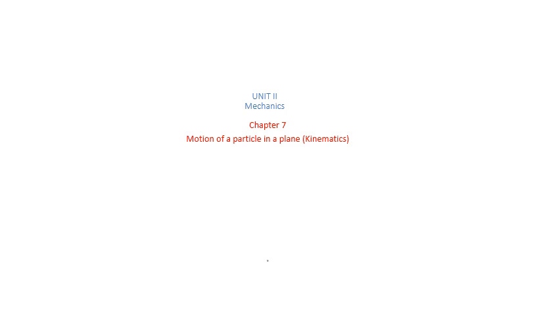Today we are going to study Mechanics, Unit 2, for Grade 11. Now in this unit, as you know, mechanics is a branch of physics that studies the motion of objects and the forces that cause or change this motion.